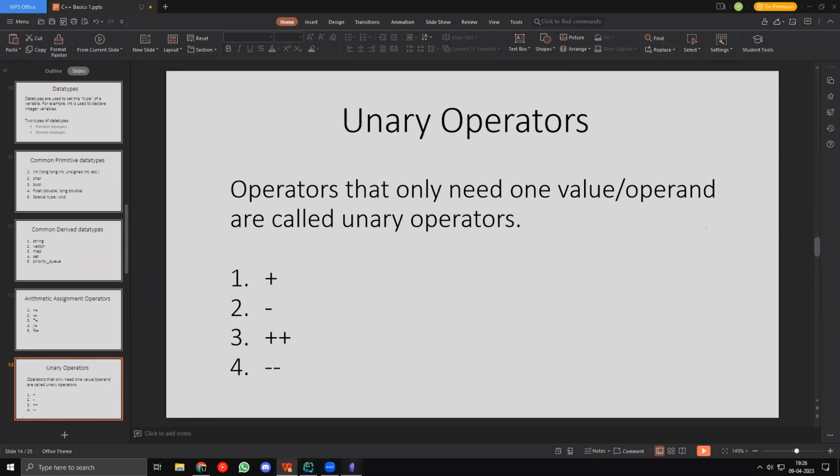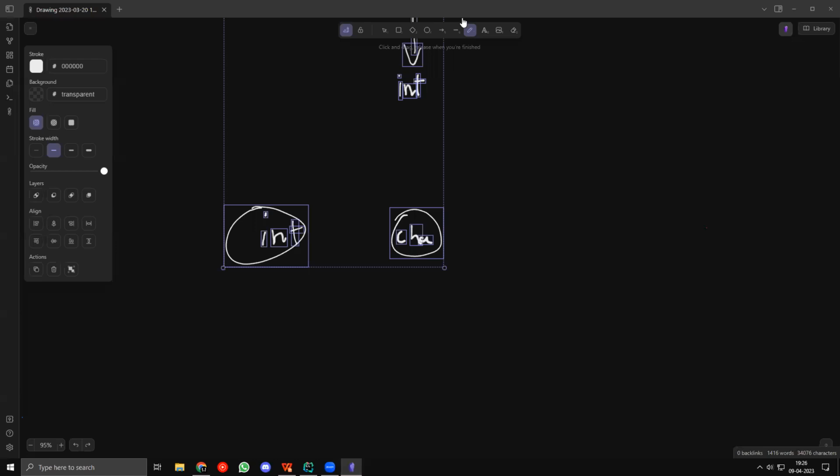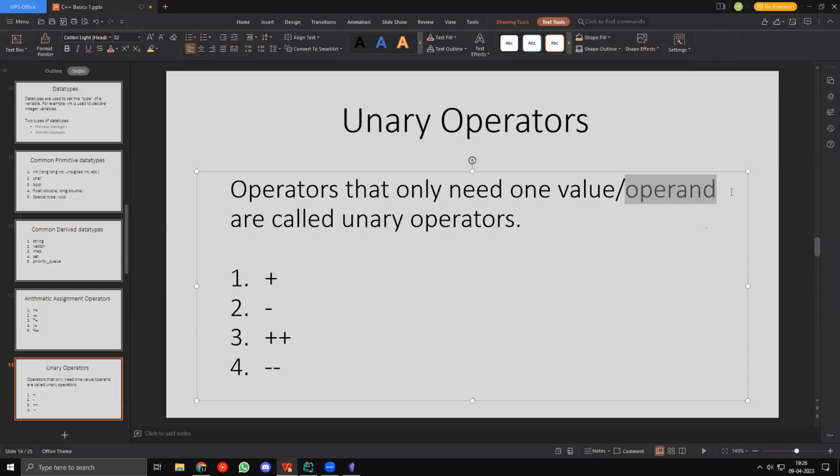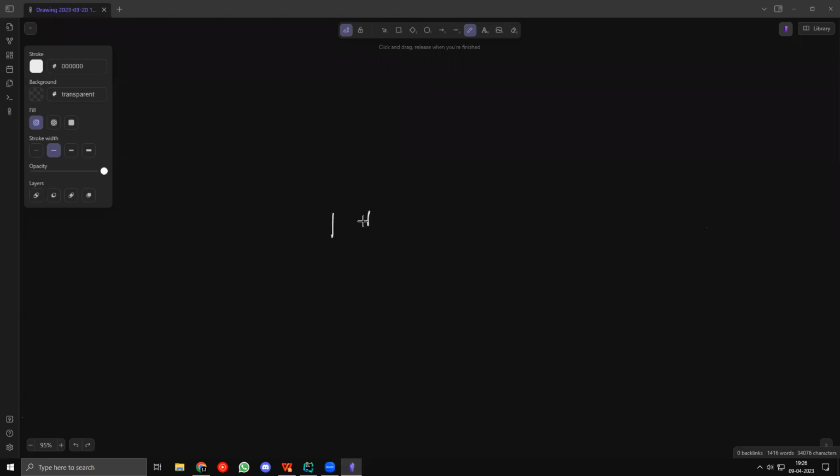The next thing that we have is unary operators. All of the operators that we have looked at so far are working with 2 operands. 2 operands basically means that if you have 1 plus 2, 1 is one operand and 2 is another operand.